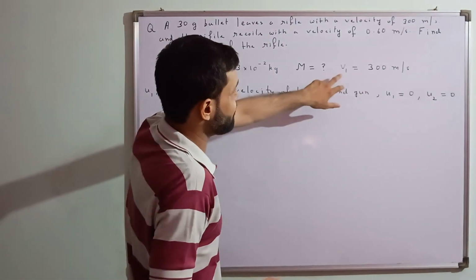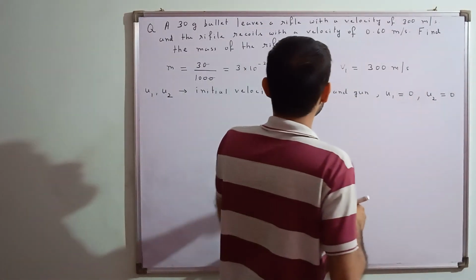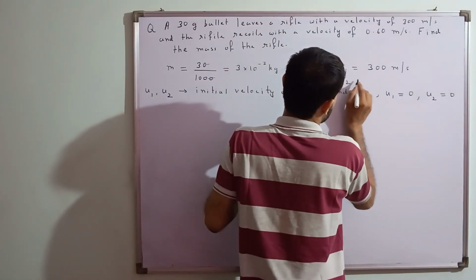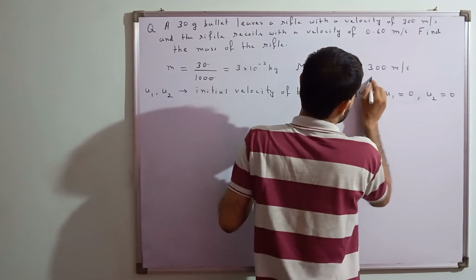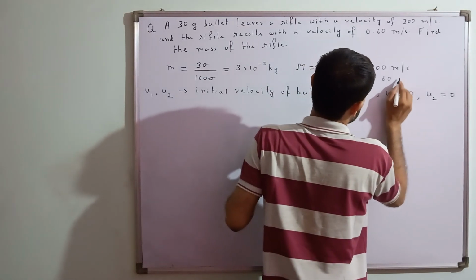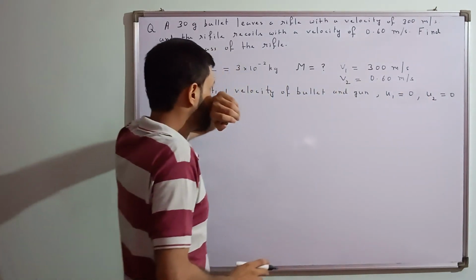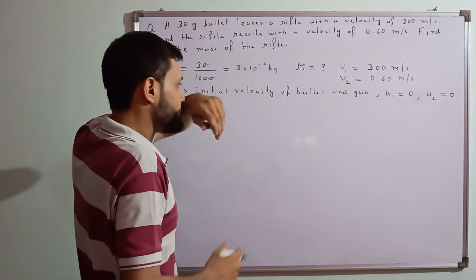And the final velocity, they have given the final velocity of the bullet and the gun also. What is the final velocity of gun? It is 0.60 meter per second, isn't it? Yes, sir. So they have given.